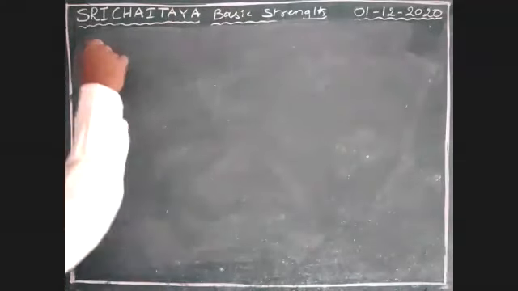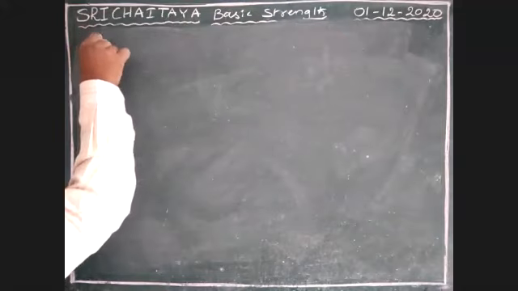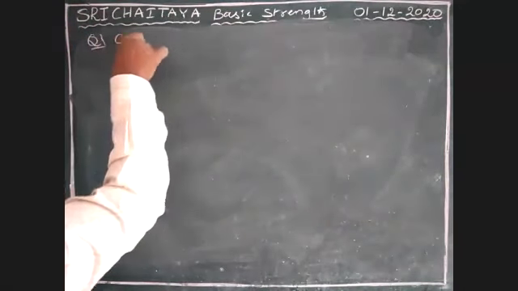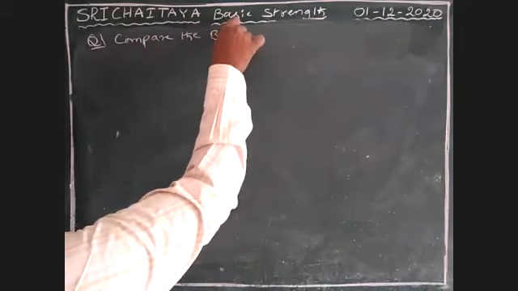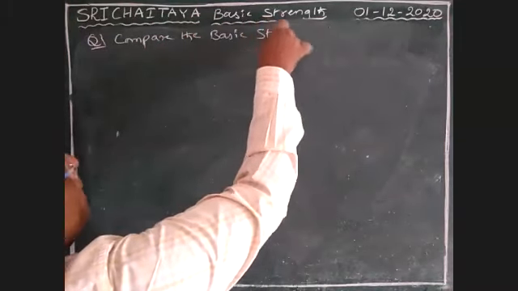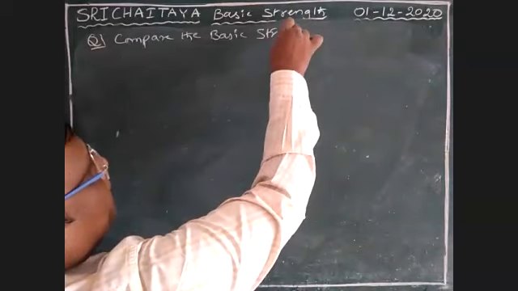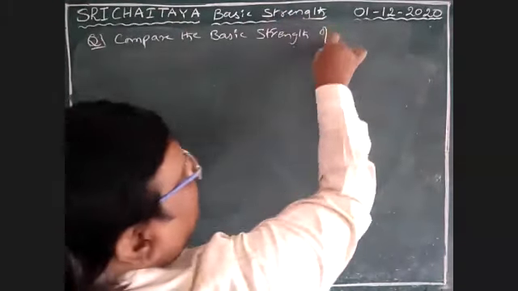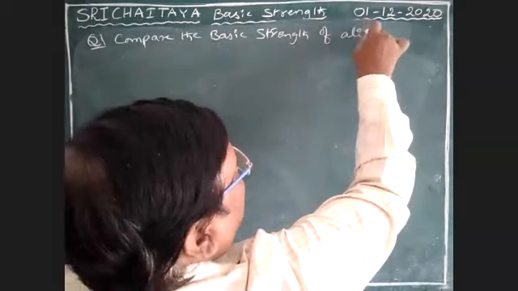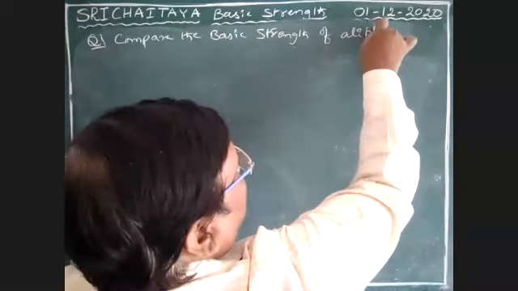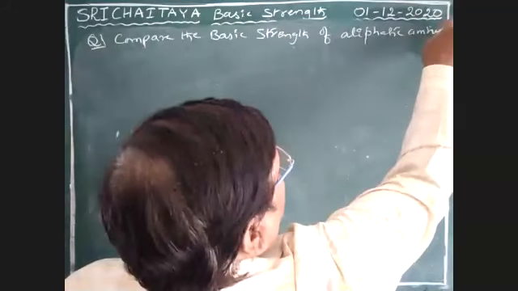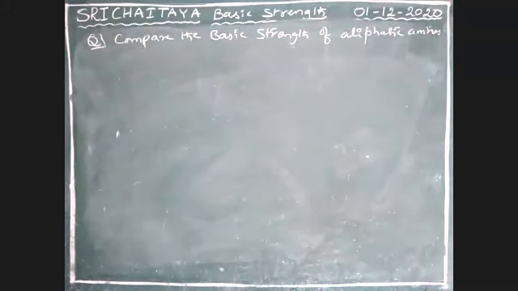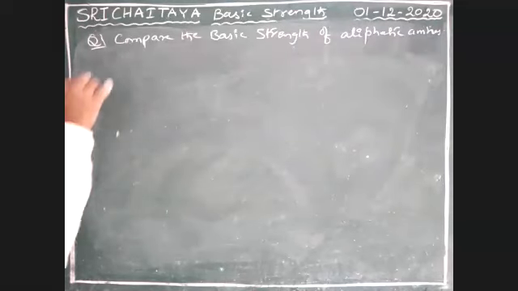So compare, next question: compare the basic strength of aliphatic amines. See here, boys, question example 1.